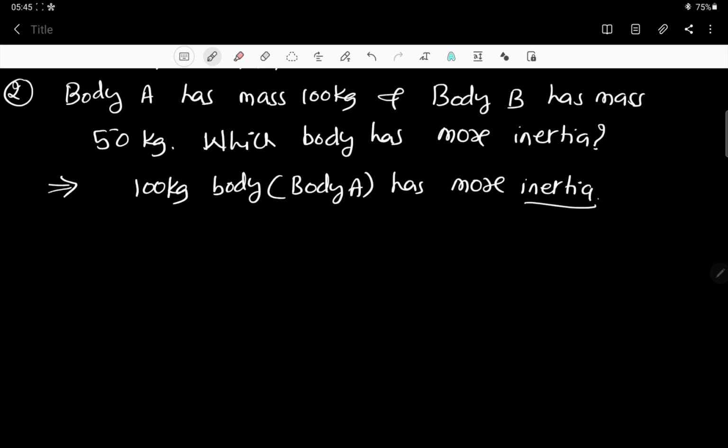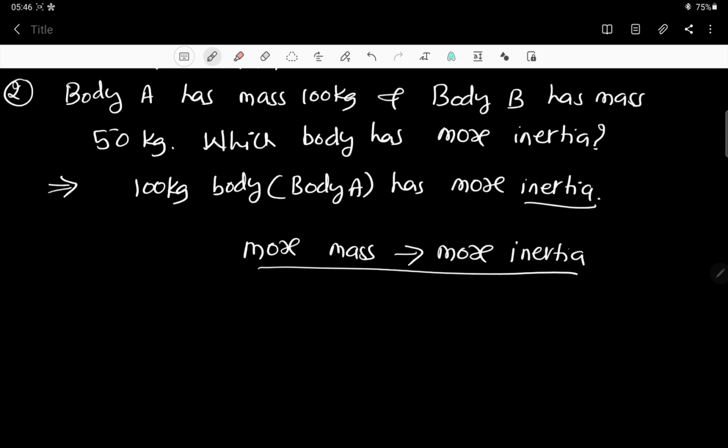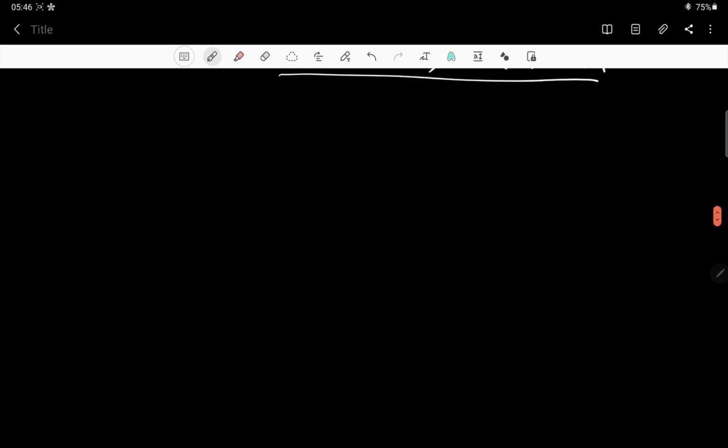Actually, inertia depends on the distribution of mass also. For example, the shape and all that you will study in 11th standard. But right now, more mass means more inertia. Please remember this. Whenever more mass is there, we are going to have more inertia, and less mass means less inertia. You must be clear about that. Now let us get into the third question.